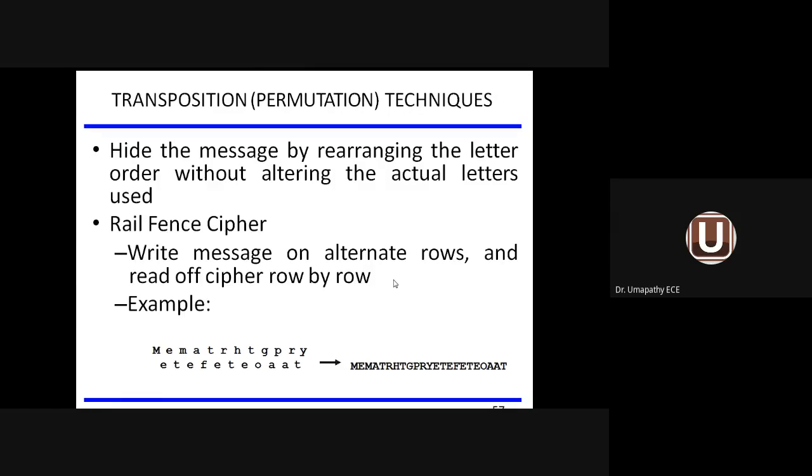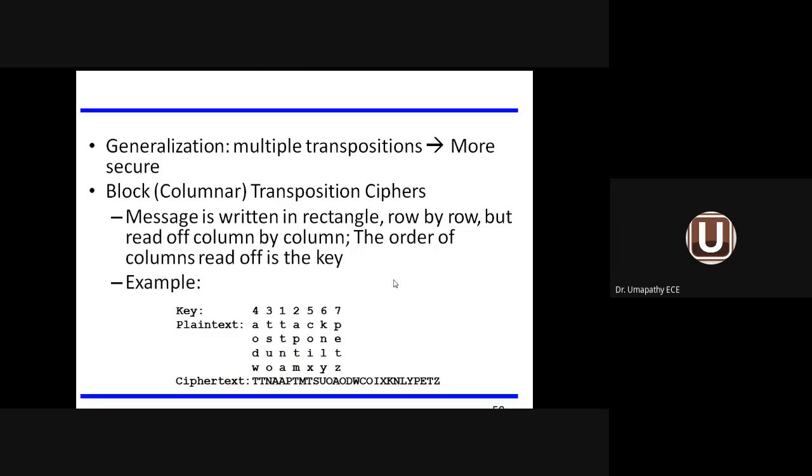But how are we going to read the cipher? How are we going to prepare the cipher in terms of columns? I will show the example. You can read the message. The message is given like this: Attack POS, TPY1 DUNT ILT, WOAMXZ. This is the plain text information, given in terms of the first row, second row, third row, and the fourth row.